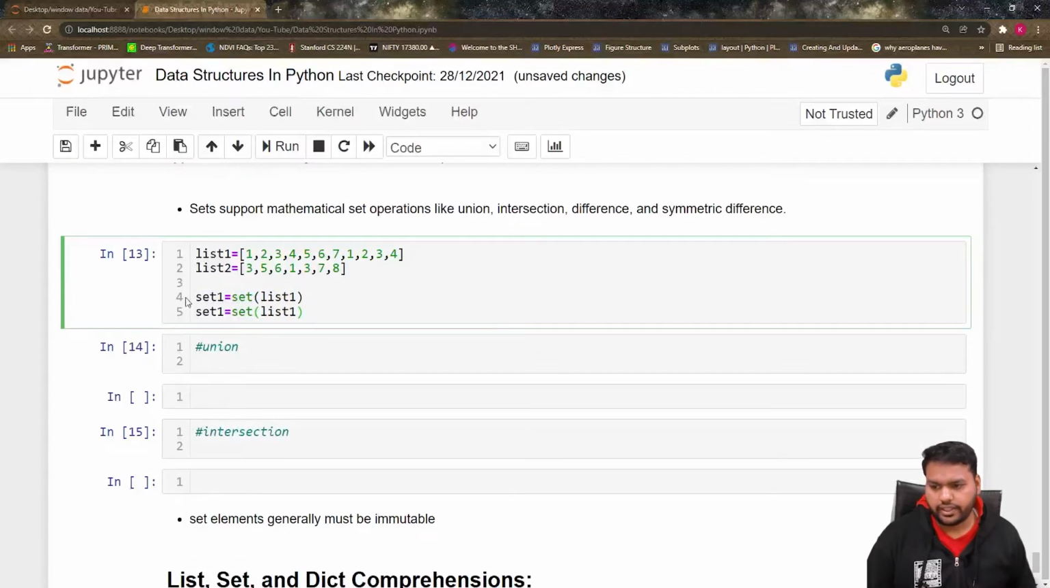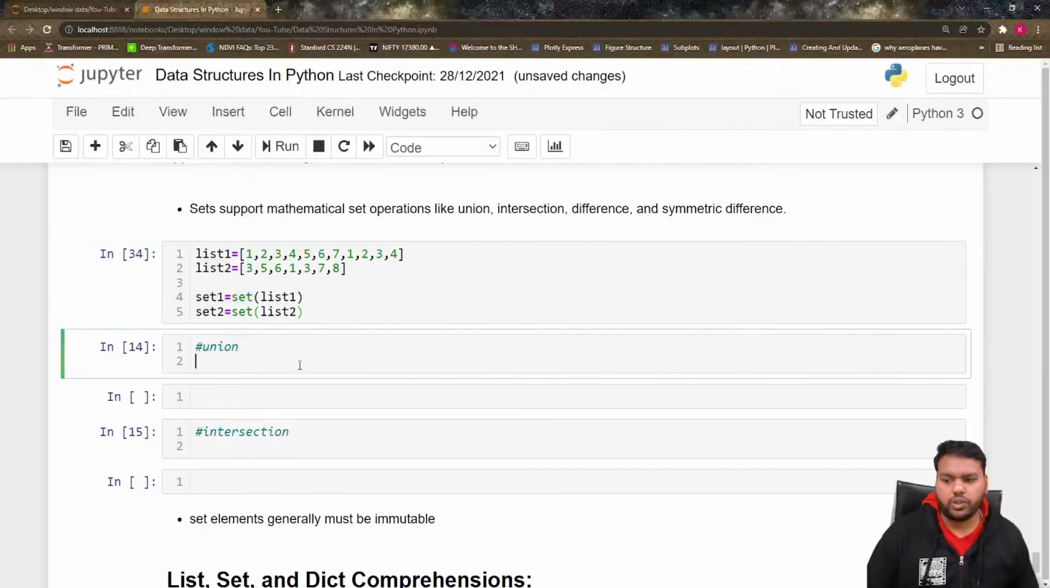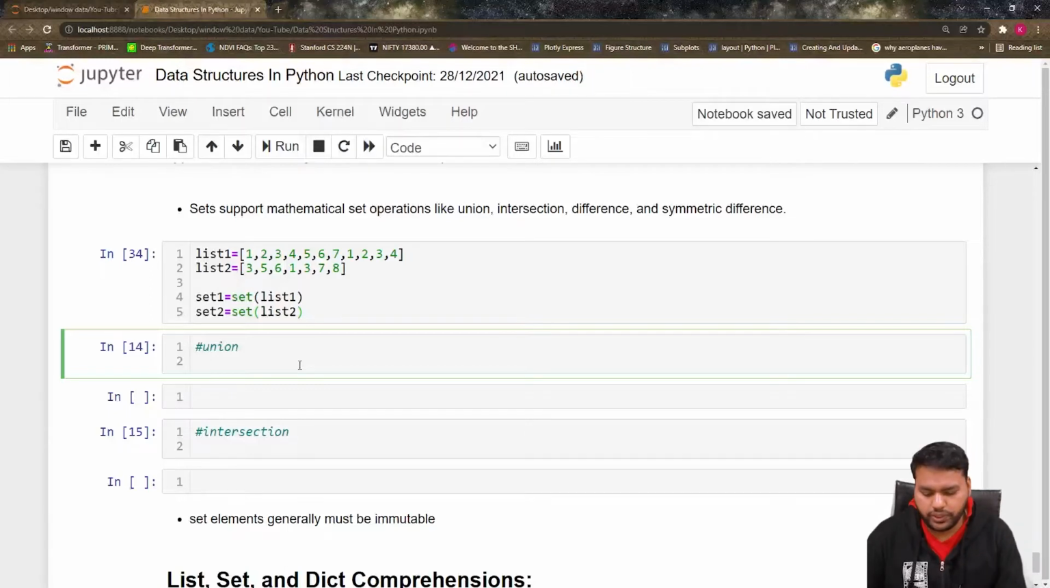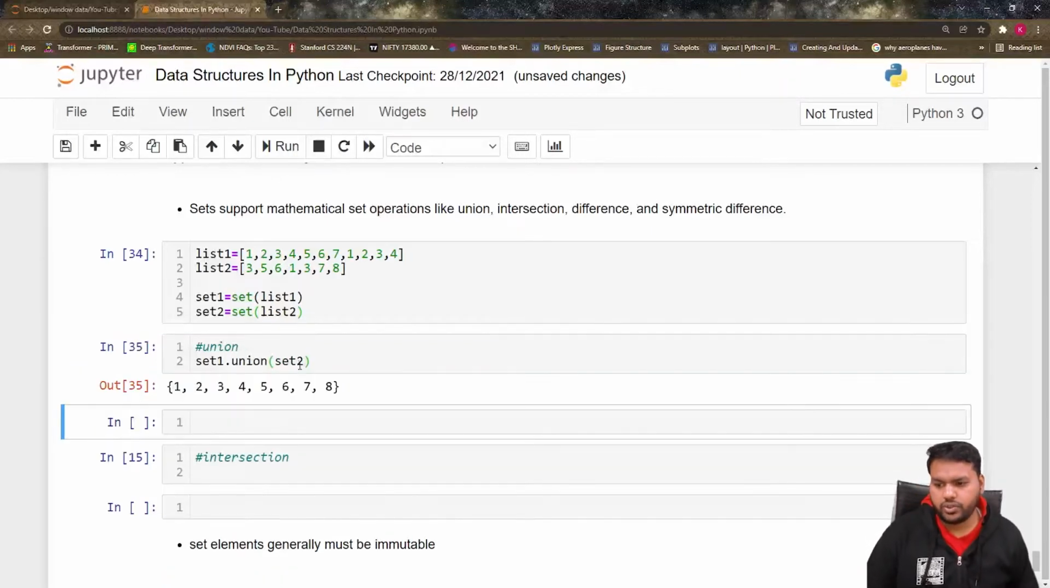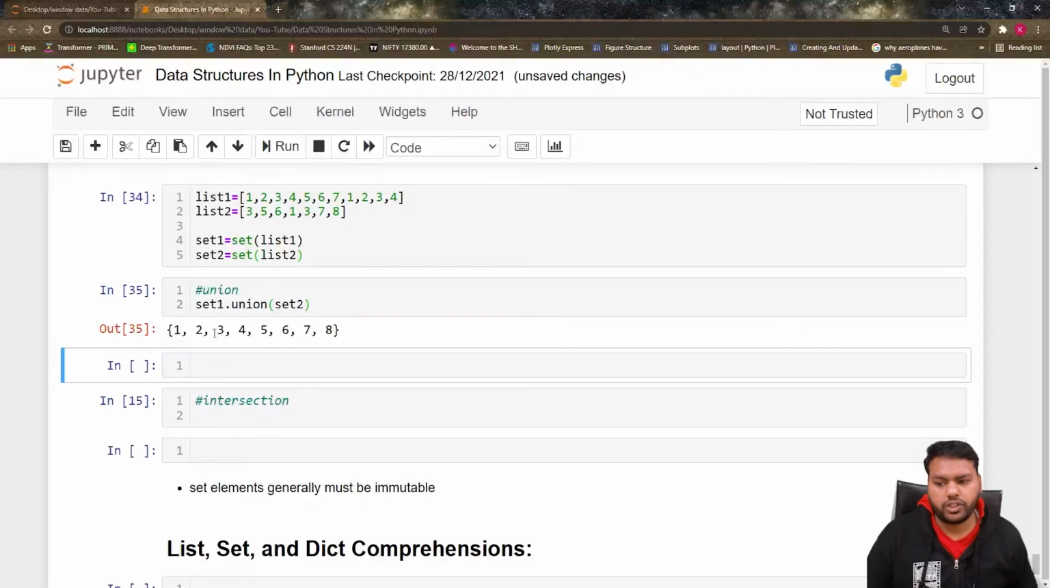So this is the set 2 we have. Now if I want to take the union, what is a union? Union is a collection of all the unique elements in both the sets. Suppose I want to do the union here, so set 1 dot union set 2. If I see here, I can see the unique elements 1 2 3 4 5 6 7 8 are the unique elements in both set 1 and set 2.